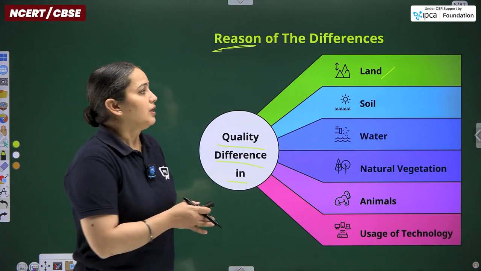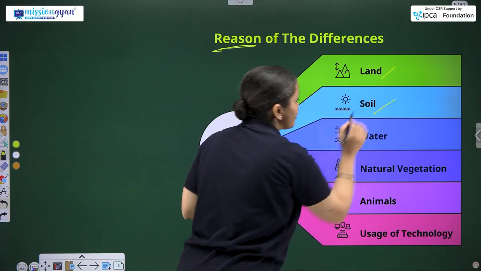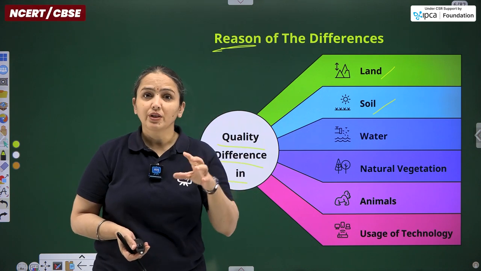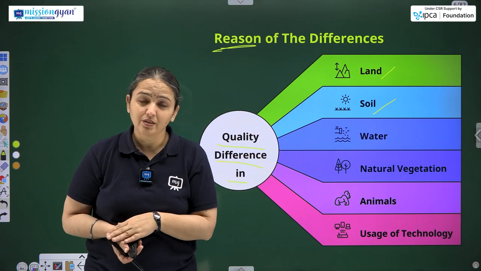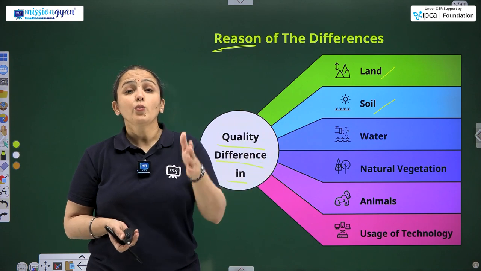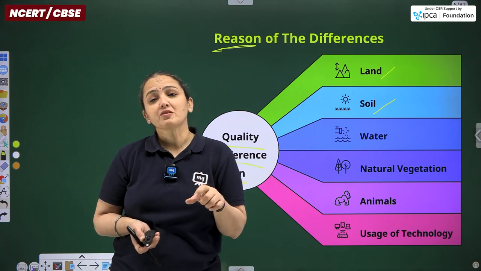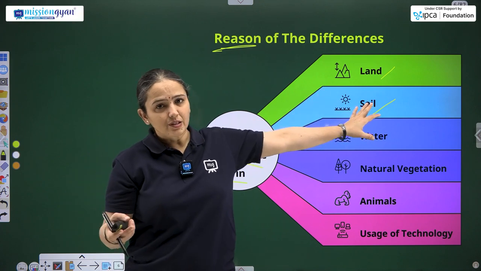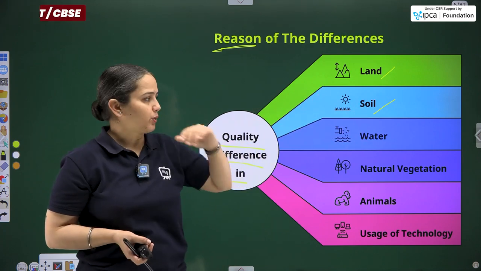Similarly, taking the example of soil, again the quality of soil varies. We know there are various types of soil, categorized on the basis of their fertility: most fertile soil, least fertile soil, good quality, bad quality.